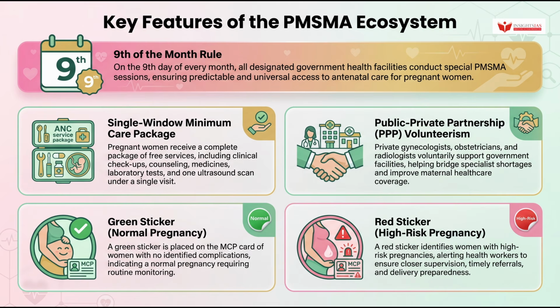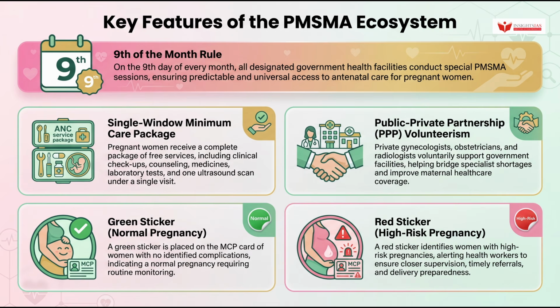On the 9th day of every month, all designated government health facilities conduct special PMSMA sessions, ensuring predictable and universal access to antenatal care. Under the single window minimum care package, pregnant women receive a complete set of free services: clinical checkups, counseling, medicines, laboratory tests, and one ultrasound scan, all under a single visit. The scheme also leverages public-private partnership volunteerism, where private gynecologists, obstetricians, and radiologists voluntarily support government facilities to bridge specialist shortages.